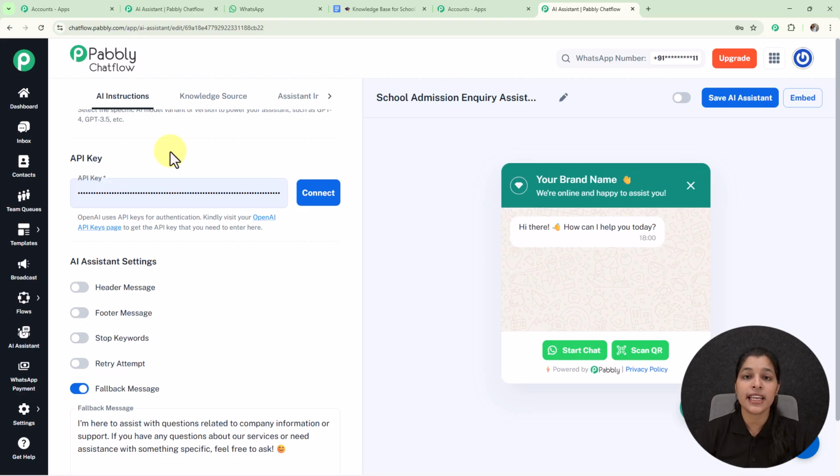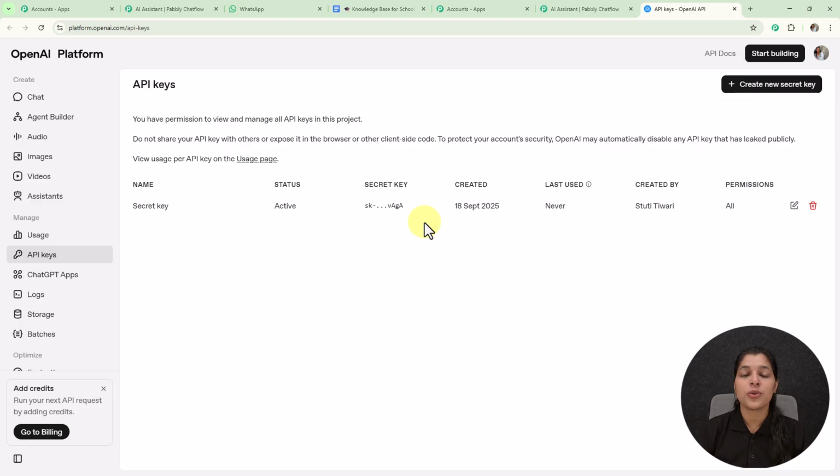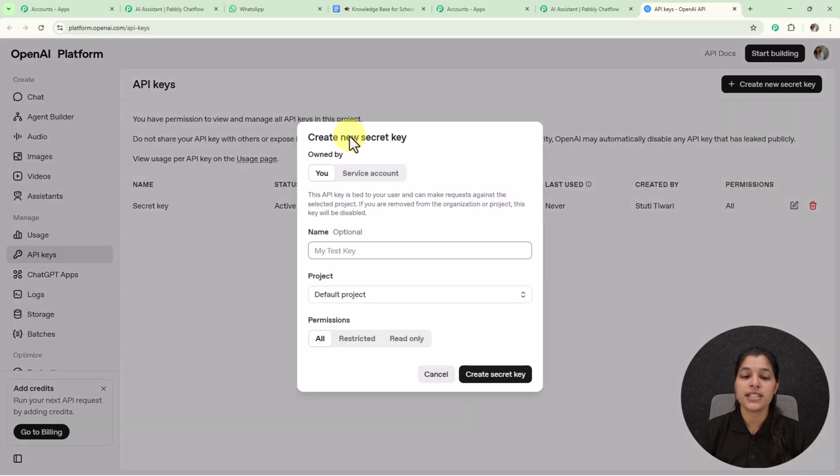So for getting the API key, you can visit this OpenAI API's key page given on the help desk. And here we are landed to this OpenAI API's key page where you just have to click over this create new secret key button, and here you have to provide the name and the project name and click over this create secret key button, and your API key will be created.